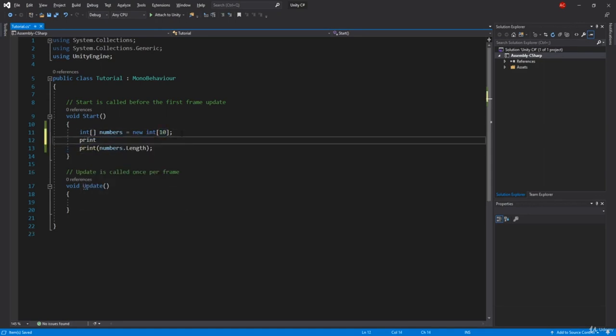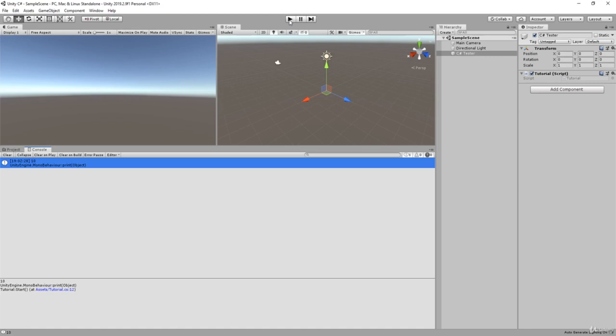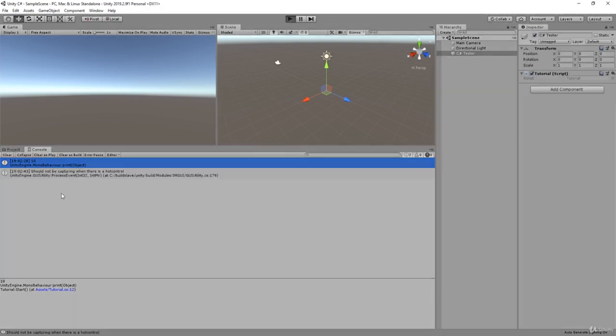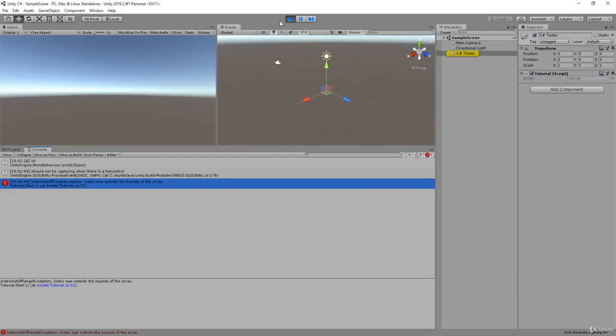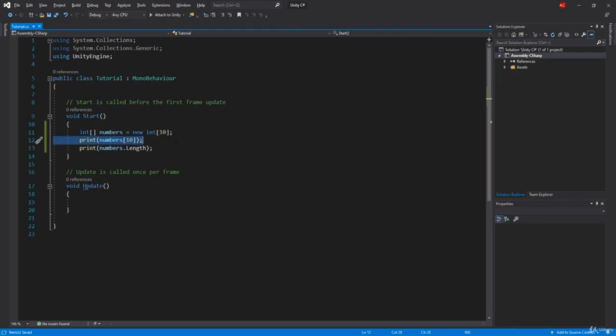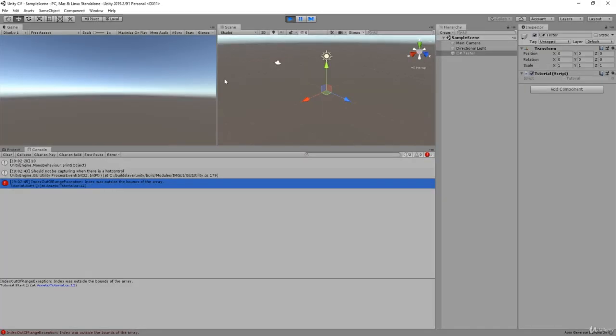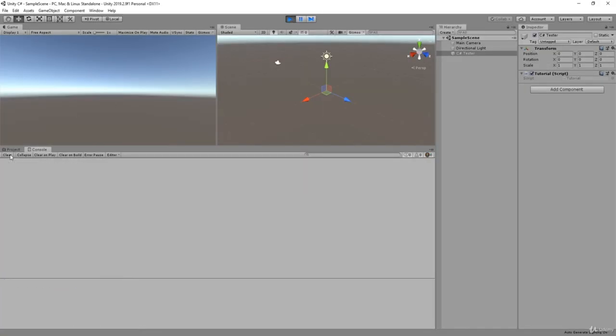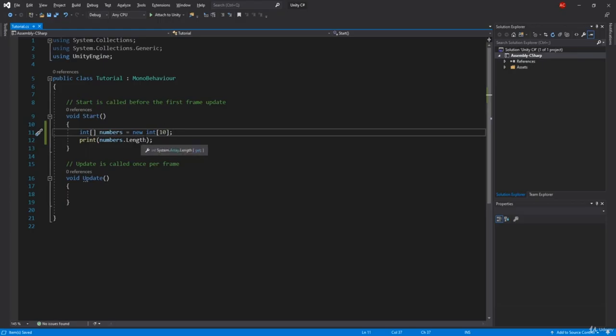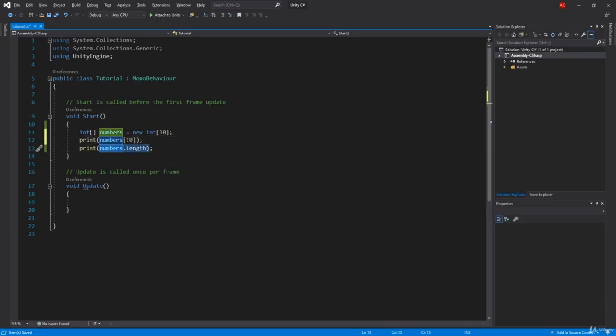But if I try to print numbers at index 10, we're going to get an error, because as I said before, we don't have the 10th one: index was outside the bounds of the array. I'll explain that at the end of the video, what you can do about it and what that error means. You can see we cannot reach that number because the last number is at numbers.length minus 1. This will get us the right number, which will be at 9.